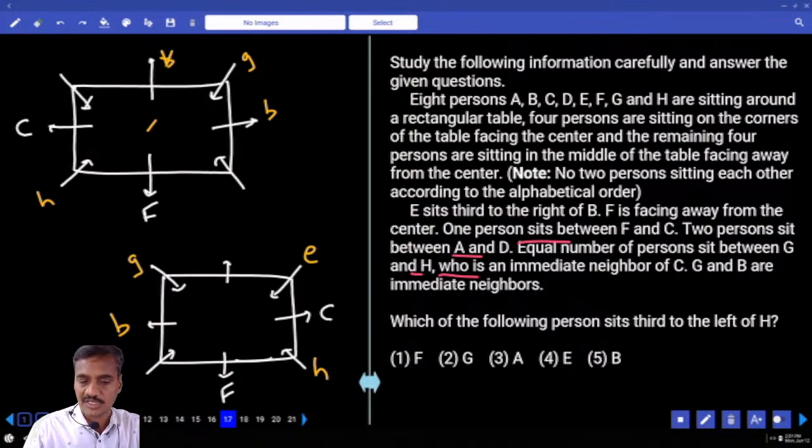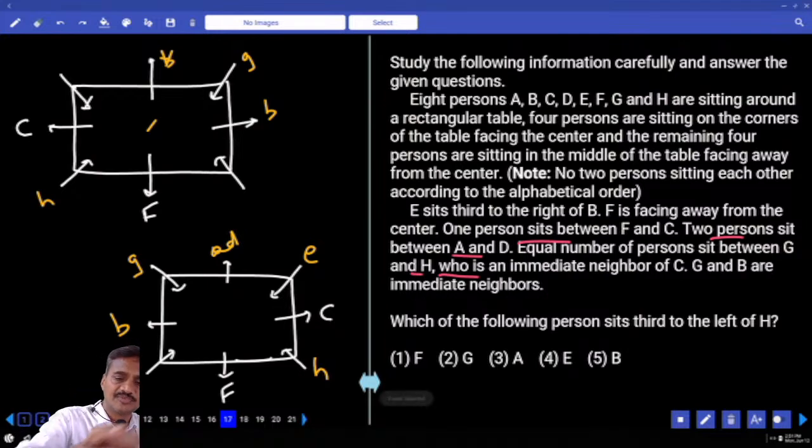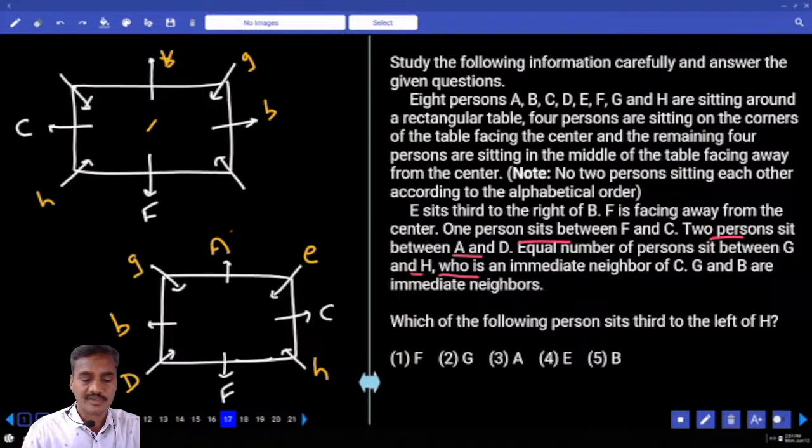And there are two persons between A and D, and A and D must be in this. Out of which, they should not be in alphabetical order. As they should not be in alphabetical order, D cannot be here because D and E cannot be adjacent to each other, isn't it? Then what is the possibility we have? D is at this place. Now D is here, A must be here. Then are any letters adjacent to each other? No. And this is the final arrangement.